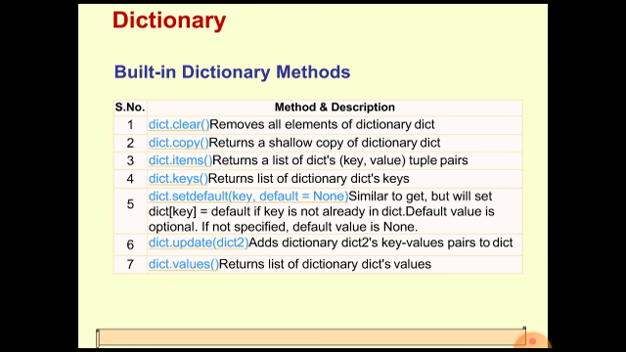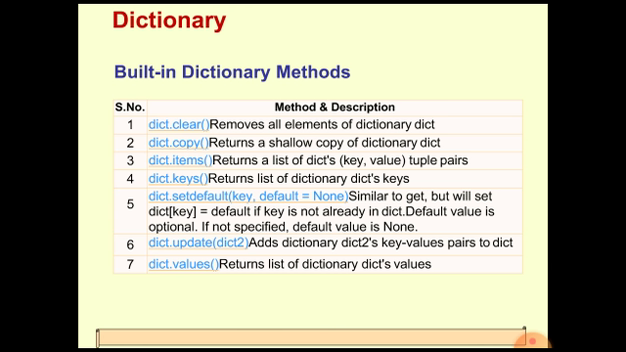For example, here dict is one dictionary and we are using dict.update(dict2). Here dict2 is a dictionary which has been passed as a parameter to the update function. So what will the update function do? It will add dict2's key-value pairs to the dictionary dict. We are using the update function with the dict dictionary, but we are passing the dict2 dictionary as an argument or parameter to the update function.